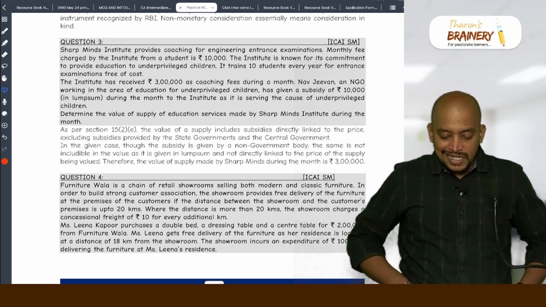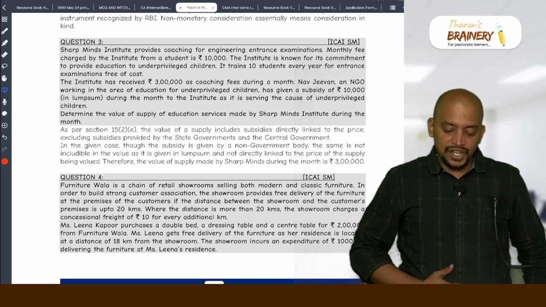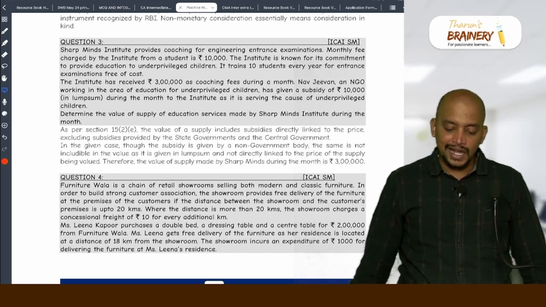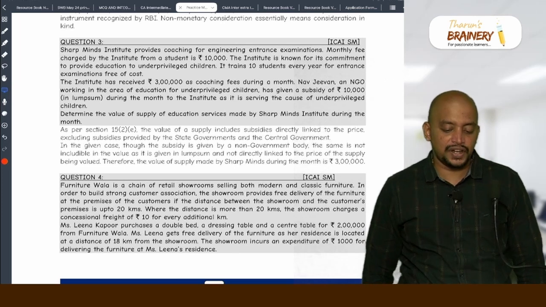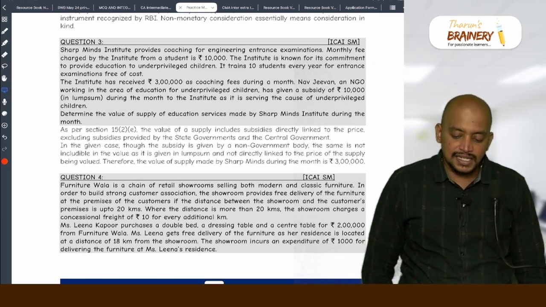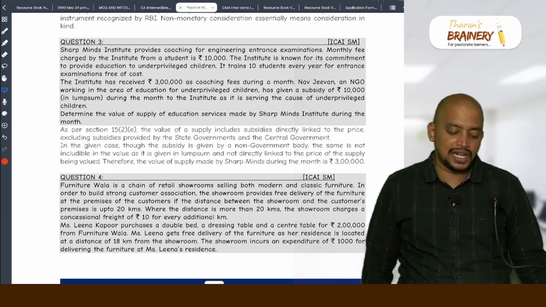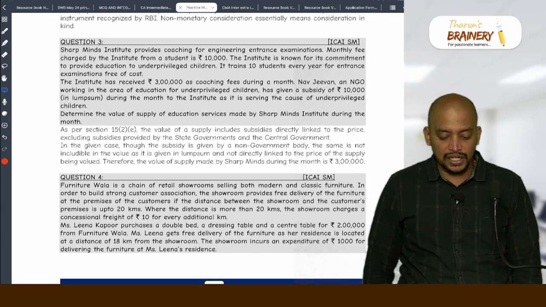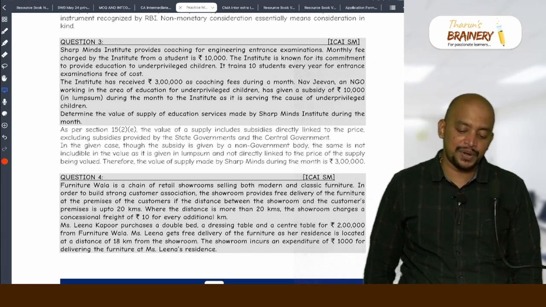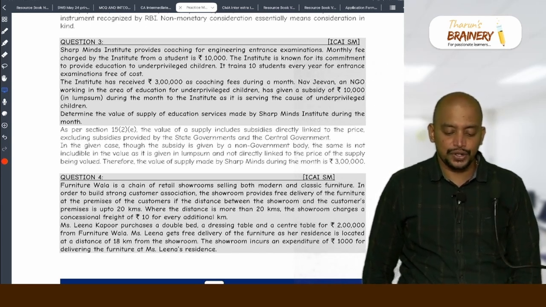The institute has received 3 lakhs as coaching fees during a month. Now Jeevan, an NGO working in the area of education for underprivileged children, has given a subsidy of rupees 10,000 in lump sum during the month to the institute as it is serving the cause of underprivileged children. Determine the value of supply of education services made by Sharp Minds Institute during the month.